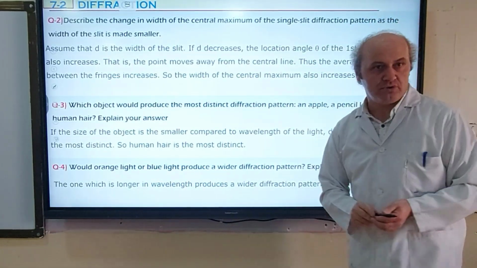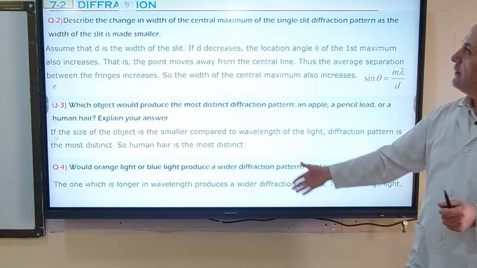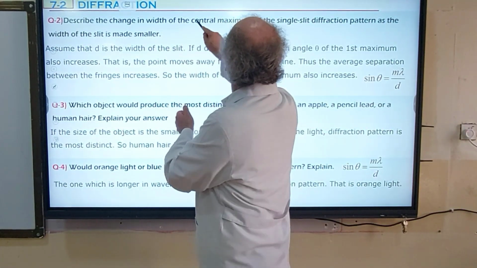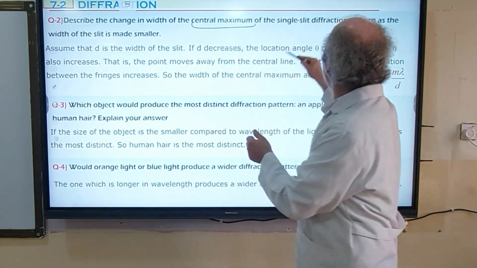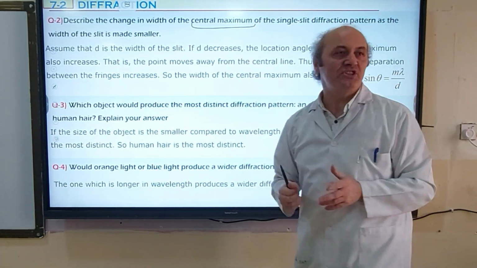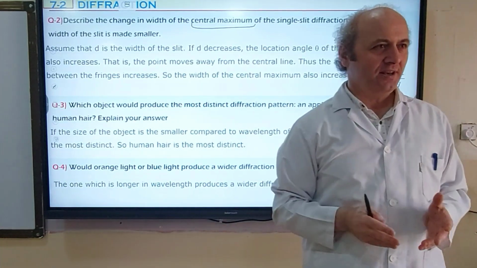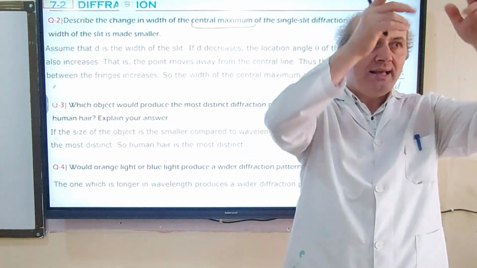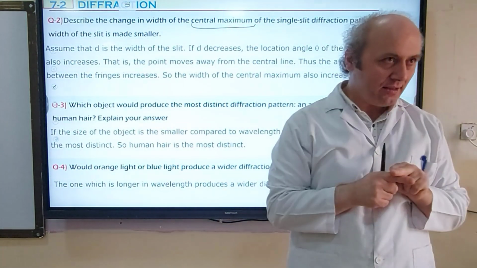Three more questions we are going to answer. These are the section questions. Describe the change in the width of the central maximum of a single slit diffraction pattern as the width of the slit gets smaller. Think opposite. If it is wider, we are going to see only one clearly marked rectangle. Remember that example?